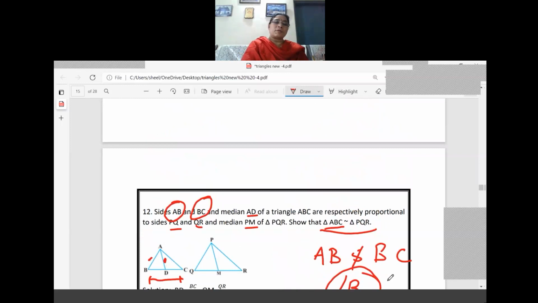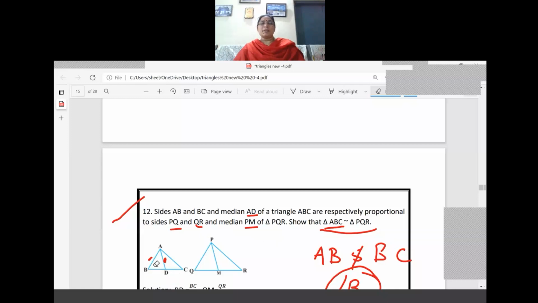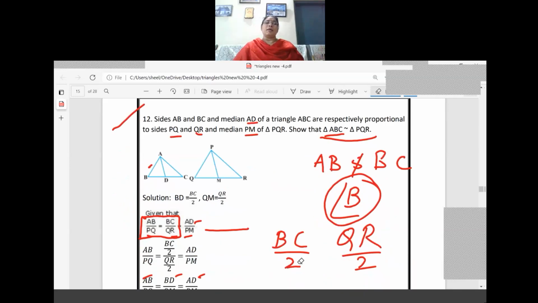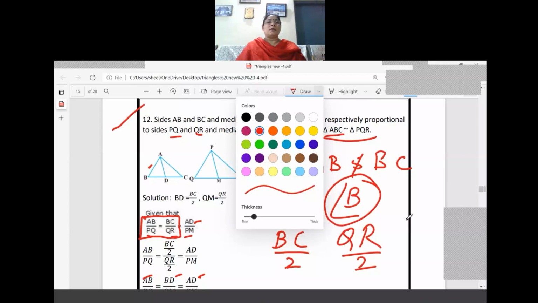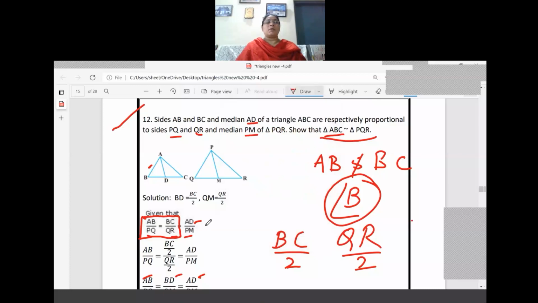So read carefully the question. What is given in the question? AB and BC and median AD of the triangle ABC are respectively proportional to the side PQ and the side PR, right? So it is given already, these are the proportionality. So we have written in the first part that AB by PQ equal to BC by QR equal to AD by PM. With this, we cannot prove triangle ABC similar to triangle PQR.